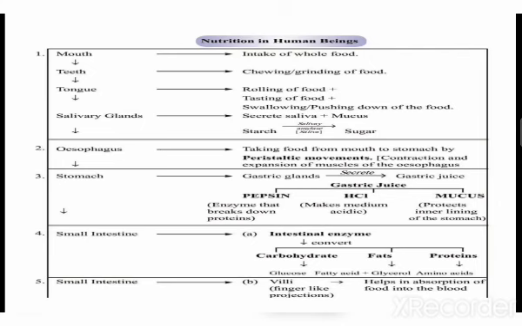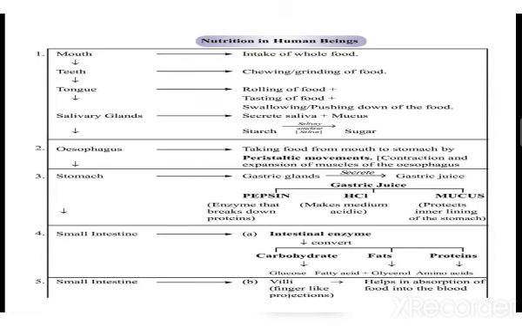Now from there the food enters your stomach. In the stomach, the gastric juice which is secreted helps the food to be digested properly. In the gastric juice we have a combination of pepsin, HCl and mucus. Pepsin is a kind of enzyme which helps in the breakdown of the proteins present in our food.